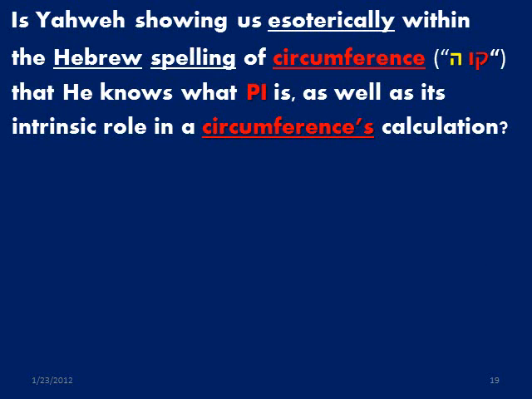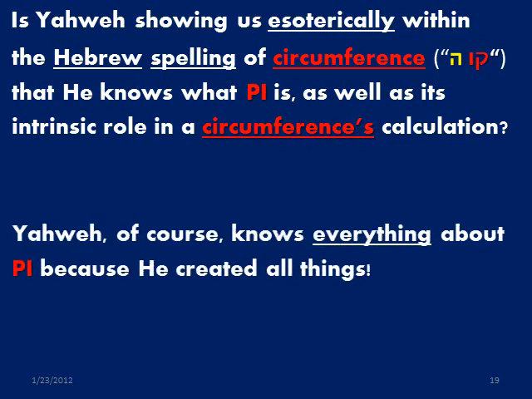Is Yahweh showing us esoterically within the Hebrew spelling of circumference that he knows what pi is as well as its intrinsic role in a circumference's calculation? Yahweh, of course, knows everything about pi because he created all things.